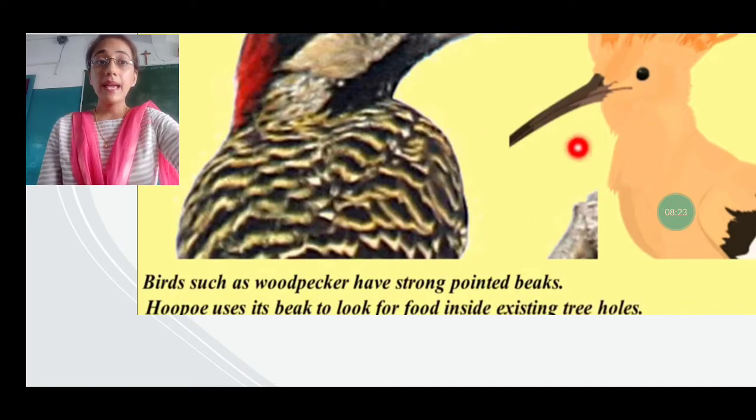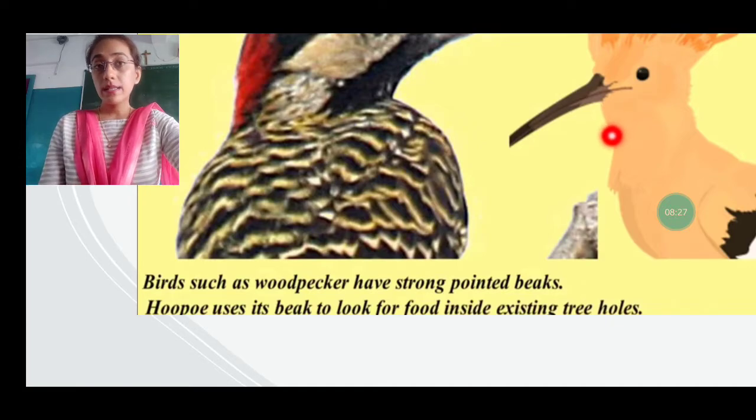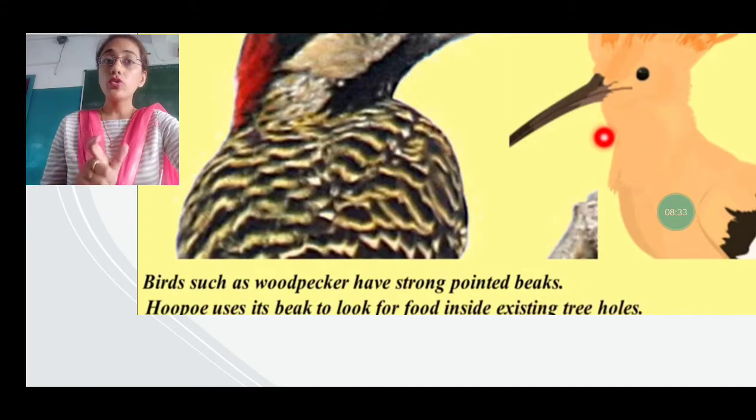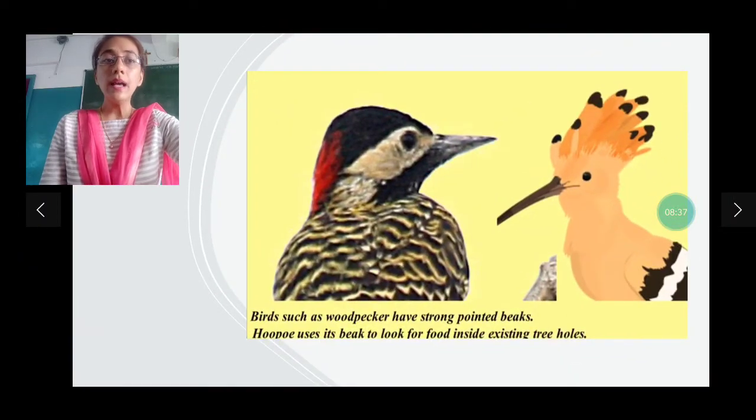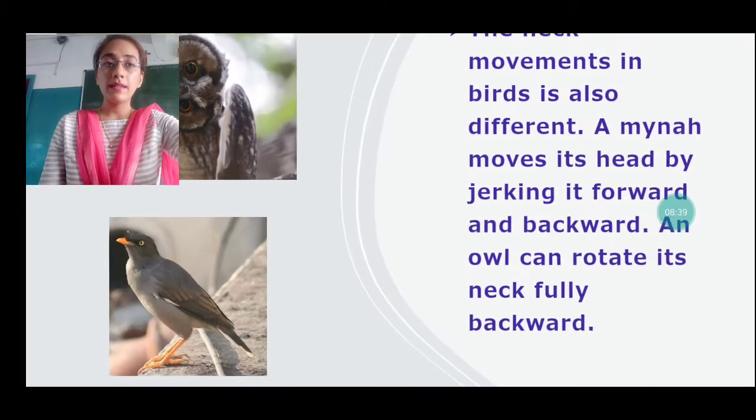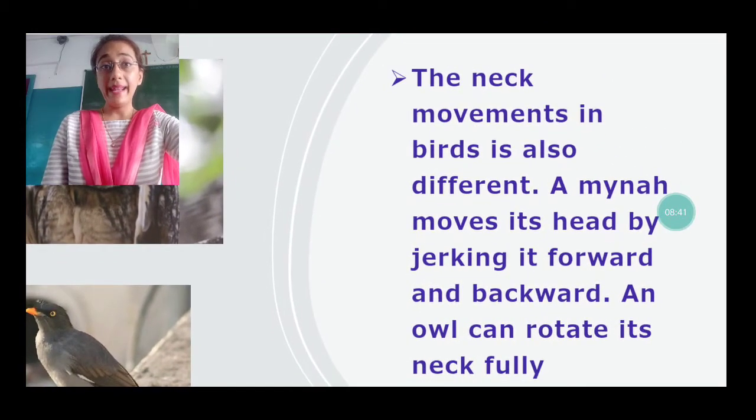Whoopie की beak कैसी है? एकदम long and flat. And वो किसके लिए अपने use करता है this beak? कि trees के holes में अगर कोई food है तो उसको खाने के लिए या उसमें ढूंढने के लिए he uses his beak. Now next, we'll talk about the neck of the birds.